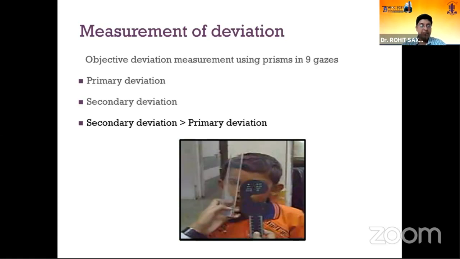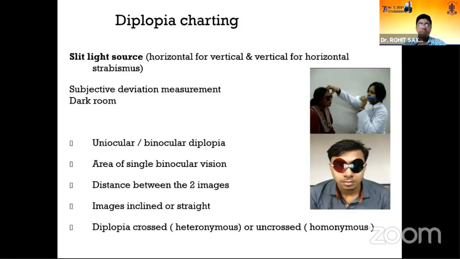So if you even think it's a comitant squint, and you have a difference of either eye fixing, so always in every squint, measure the deviation with either eye fixing. You may be able to pick up a partially resolved paretic squint, which you think is actually a comitant squint or a late onset presentation of a comitant squint.